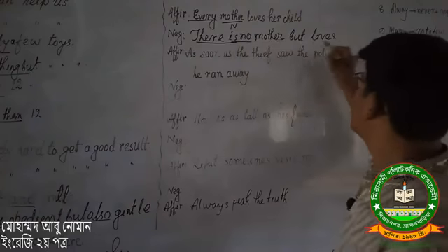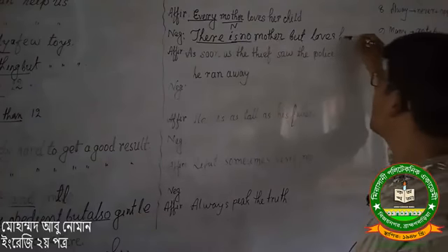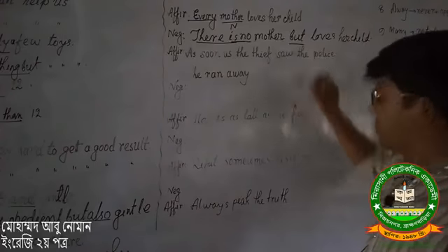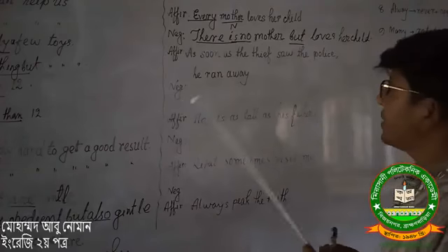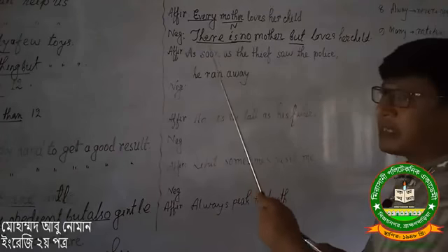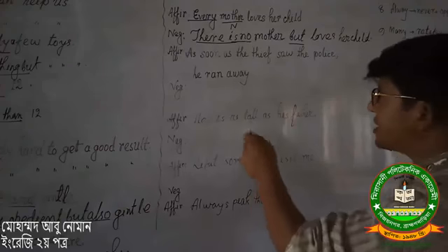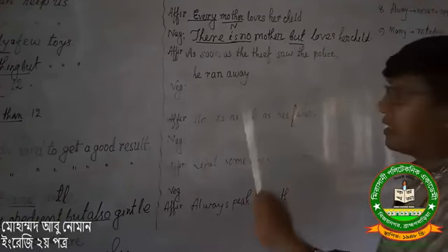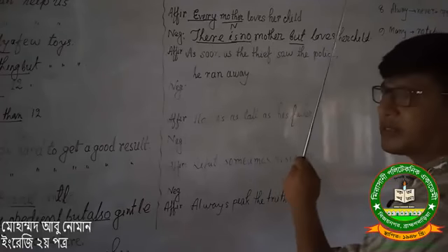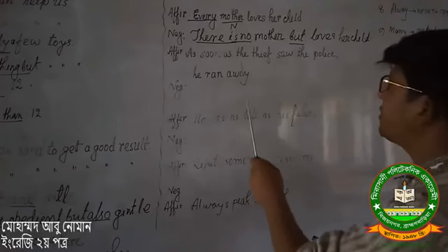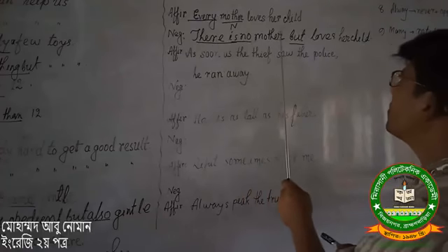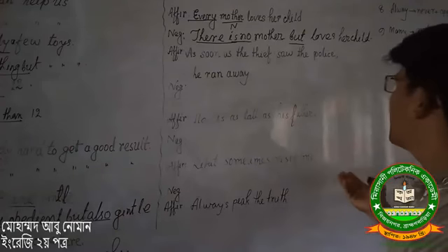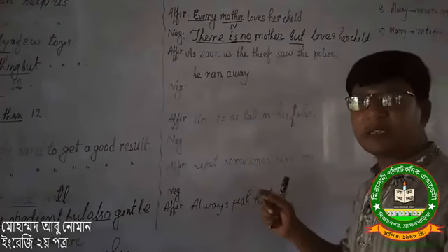There is no but loves her child. Here are the rules. If we find every in a sentence, you may write, instead of every, there is no, then noun, then but. There is no noun but. This is the rule: every plus noun, there is no noun but. Every mother loves her child. There is no mother but loves her child. The meaning of this sentence is the same.